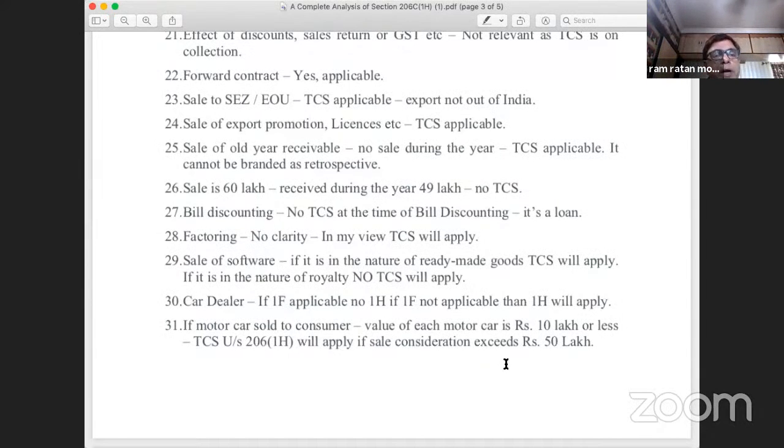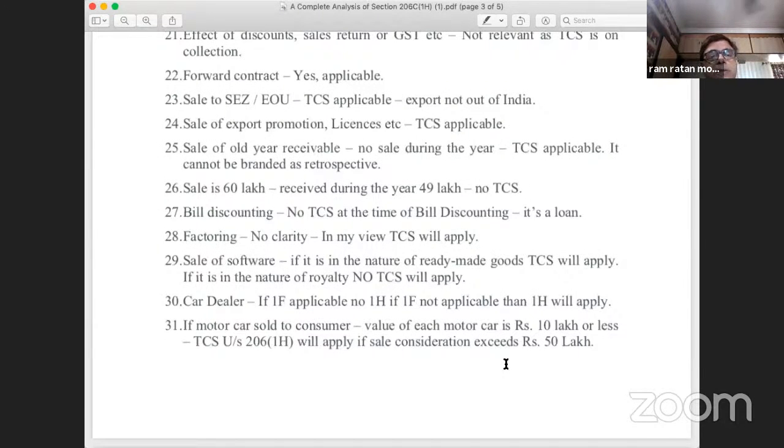Now, point number 28, factoring. Factoring is something when the receivables are bought and sold. So if I have sold all my receivables to, say, one particular entity, then I am not concerned. I will not be receiving any further money from my debtors. So whether TCS will be applicable when my receivables are sold? Yes, TCS will be applicable when the receivables are sold. So on factoring, TCS is applicable.